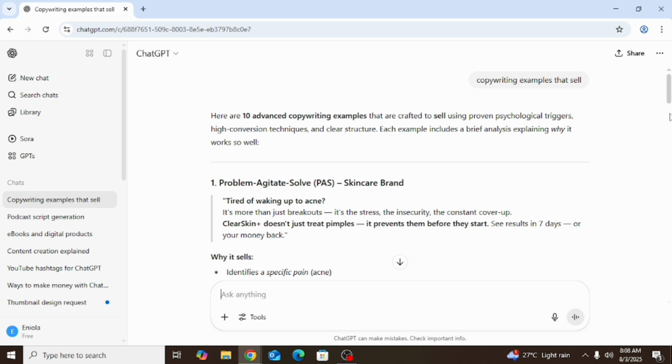I use this very well, most especially when I want to run a Facebook ad, because I know content writing hooks some people. Some people are not really interested in your image, but once they read what your content means, they'll say, oh, this thing is very good, let me go for this. So you can always use ChatGPT to make very good content for your niche.